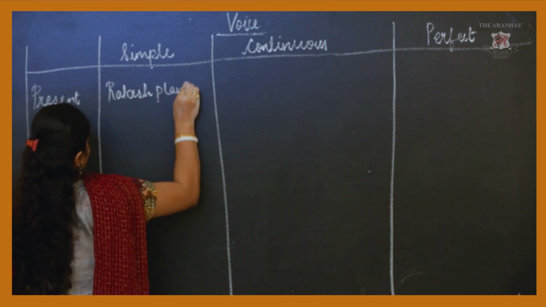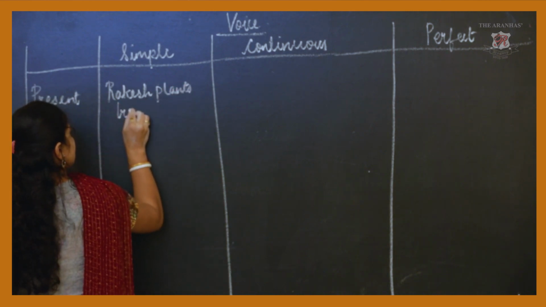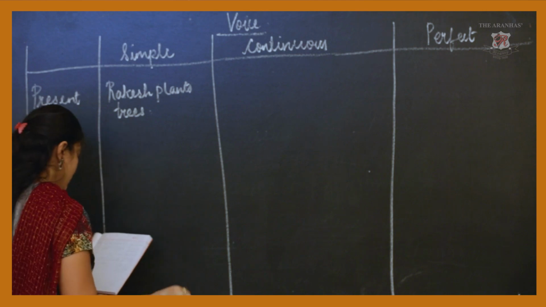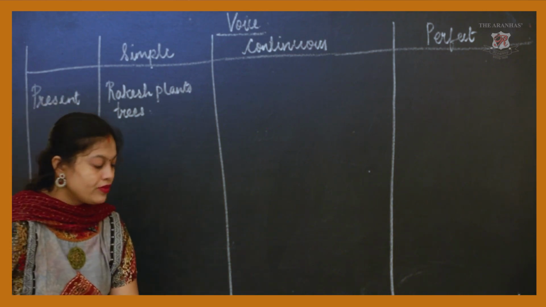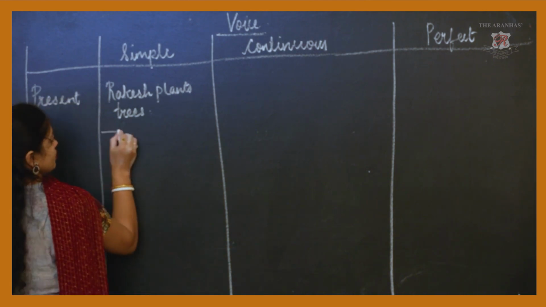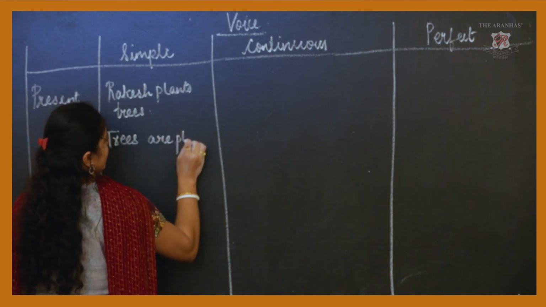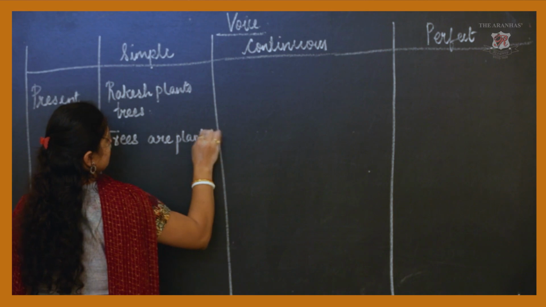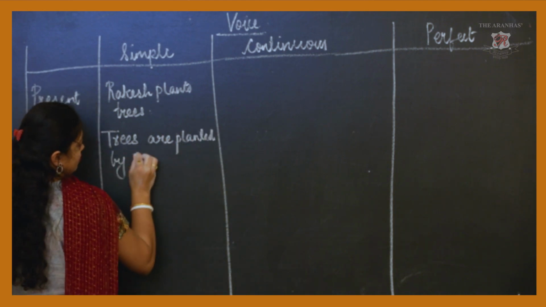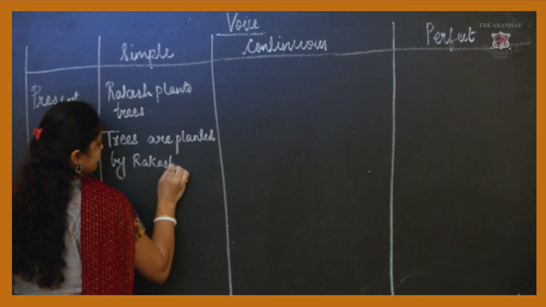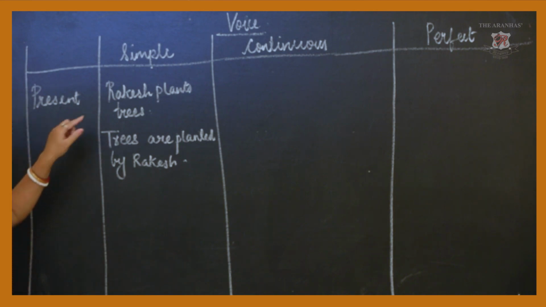Rakesh plants trees. Okay, now trees are planted by Rakesh. Okay, see this sentence.